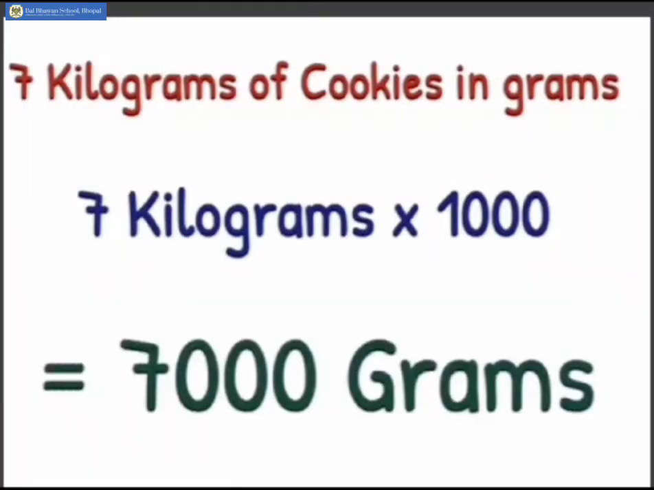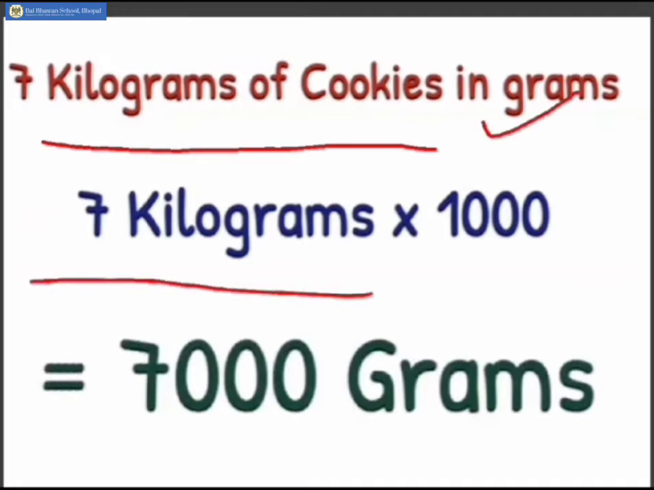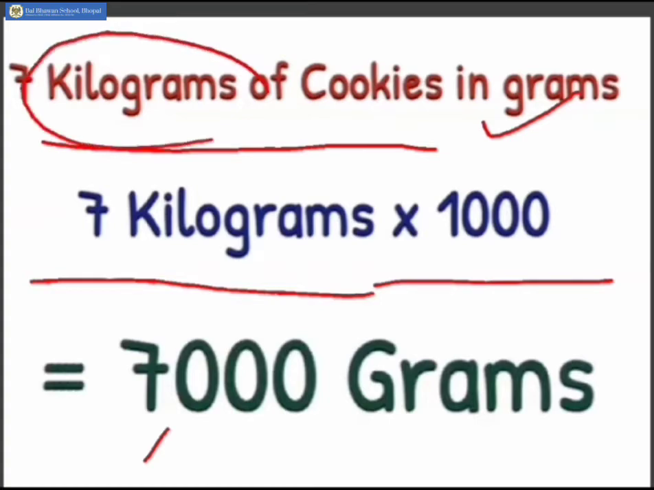Let's try another example. Here I have 7 kilograms of cookies. Now I want to know the value of 7 kilograms in grams. So I'm going to multiply 7 kilograms with 1000. And hence we get 7000 grams as the converted value of 7 kilograms.